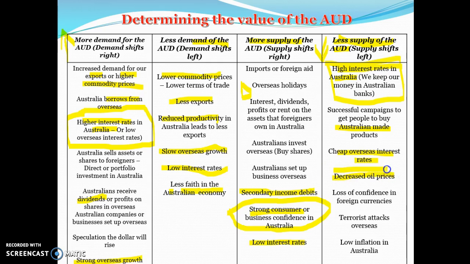Decreased oil prices, that's a big one, reducing supply at the moment because it's not costing as much to buy oil. Loss of confidence in foreign currencies. Terrorist attacks, less people would go overseas. Low inflation in Australia is another good one. That would mean that there'd be more demand for the Australian dollar, so it could also go in the first column, but it will also lead to less supply because we will import less.